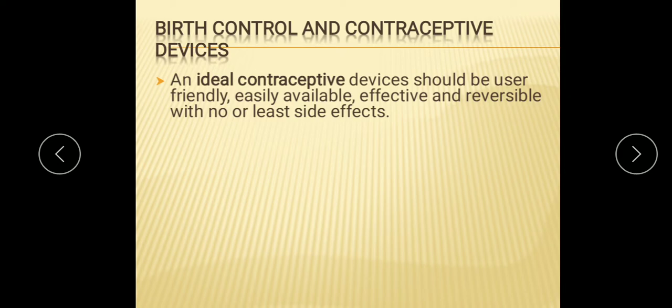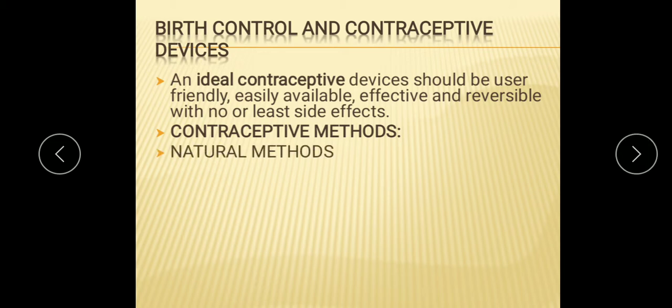Now we'll see birth control and contraceptive devices. Contraceptive devices aim to prevent sexual intercourse from causing pregnancy, that is, preventing the meeting of sperm and ovum. An ideal contraceptive device should be user friendly, easily available, effective and reversible, with no or the least side effects. So let me see what the different contraceptive methods are.